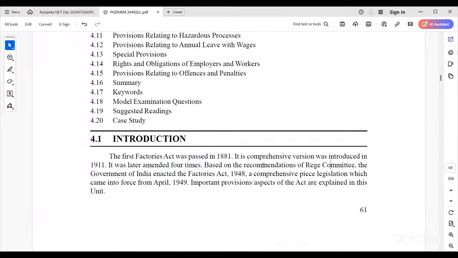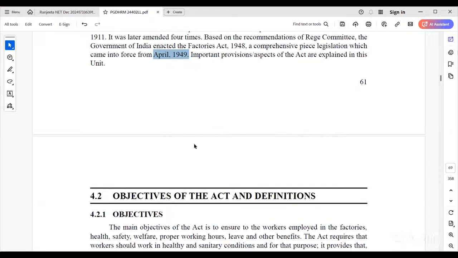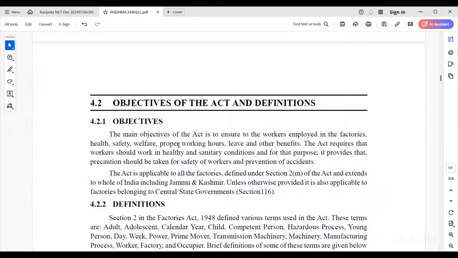Based on the recommendation of the Rege Committee, the Government of India enacted the Factories Act 1948, a comprehensive piece of legislation which came into force from April 1949 onwards. So the Factories Act was implemented. And what are its objectives? The objective of the Factories Act 1948 is to ensure the welfare of workers employed in factories.